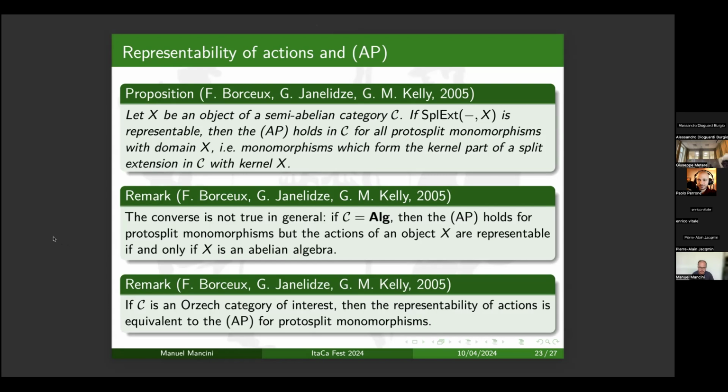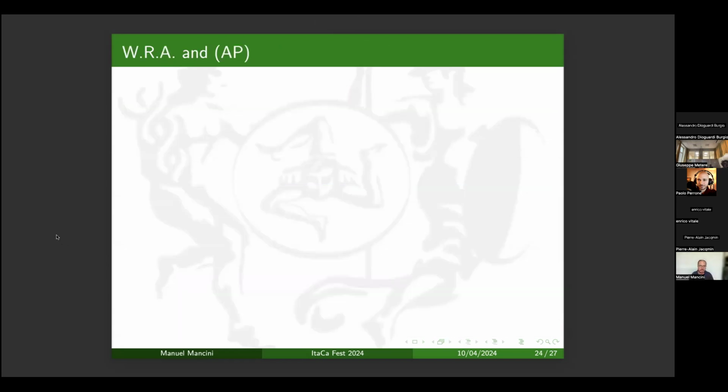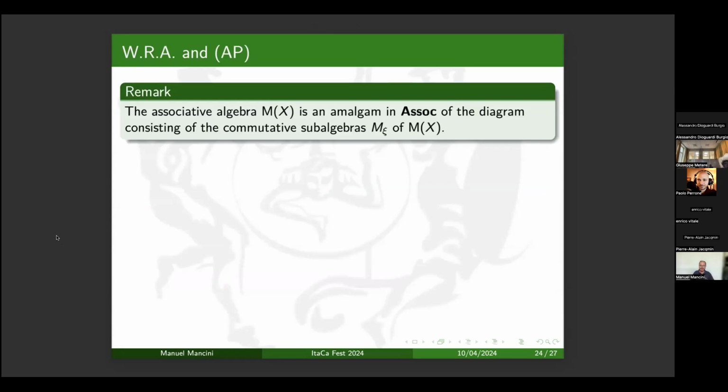Now I want to link the amalgamation property with the weak representability of actions in the case of commutative associative algebras. So I observe that the external actor M of X is an amalgam for the diagram of all commutative subalgebras of M of X. But this is an amalgam not in the variety of commutative associative algebras. It is an amalgam in the variety of associative algebras.